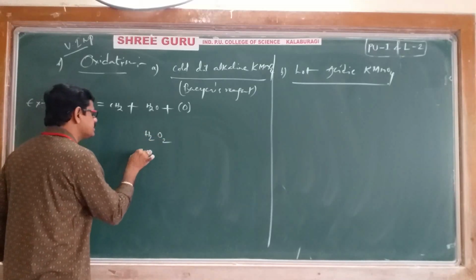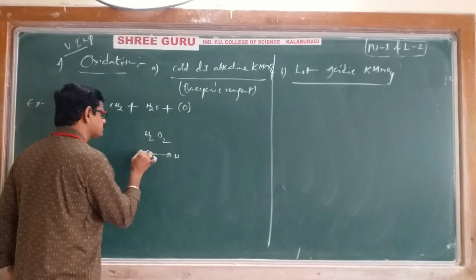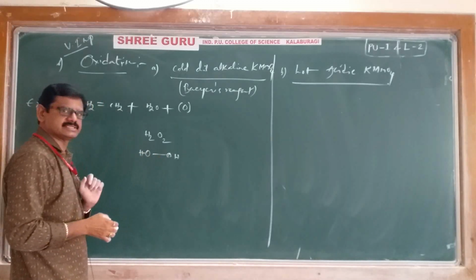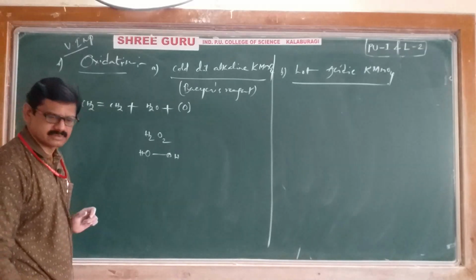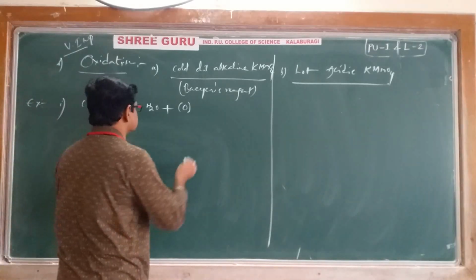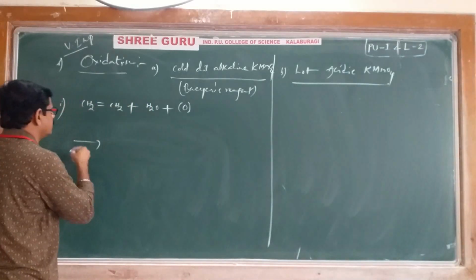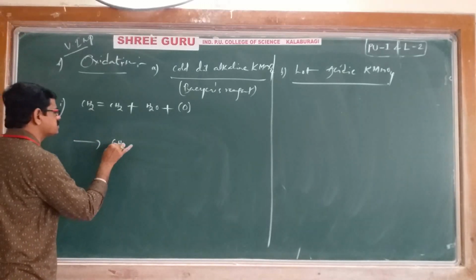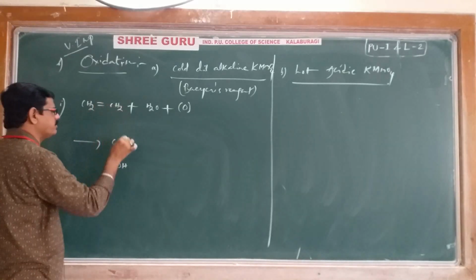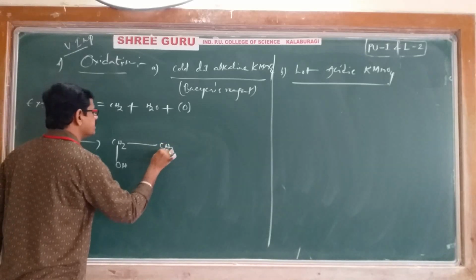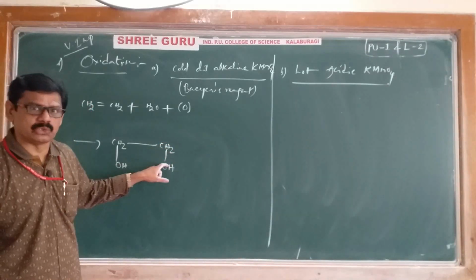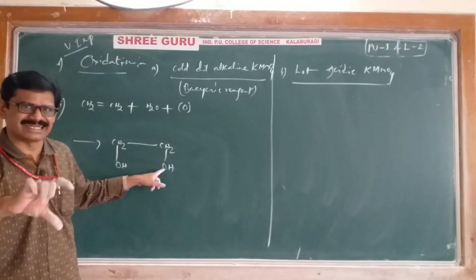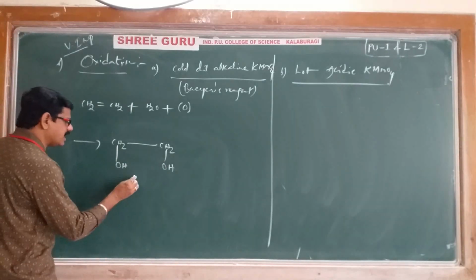For convenience, I'll write 2 oxygens and 2 hydrogens, OH and OH, which will add across the double bond. How? See here. One OH adds to a CH2, the double bond becomes a single bond, and the other CH2 gets OH. We are getting a vicinal diol, that is, an adjacent diol, and these are also called glycols.